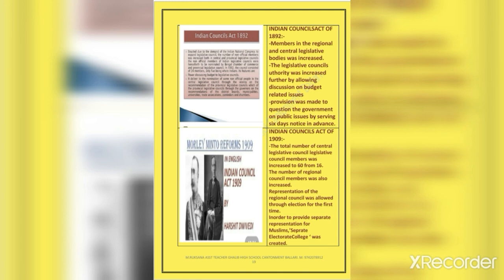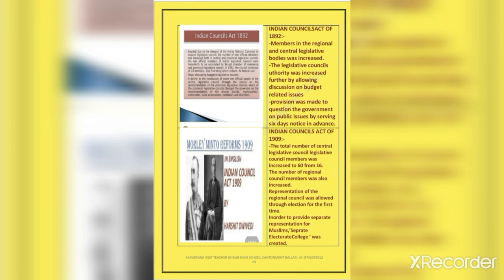Let's see the features of the Indian Councils Act of 1909. The total number of Central Legislative Council members was increased to 60 from 16. The number of regional council members was also increased.